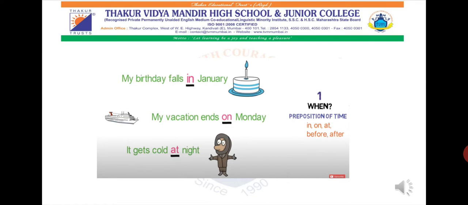For example, "My birthday falls in January." Here, if we ask the question, when does my birthday fall, the answer is in January. "My vacation ends on Monday." You ask when your vacation ends, and the answer is on Monday. You can't say "in Monday". That won't sound correct.